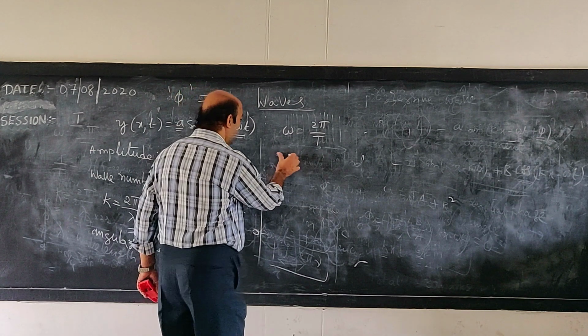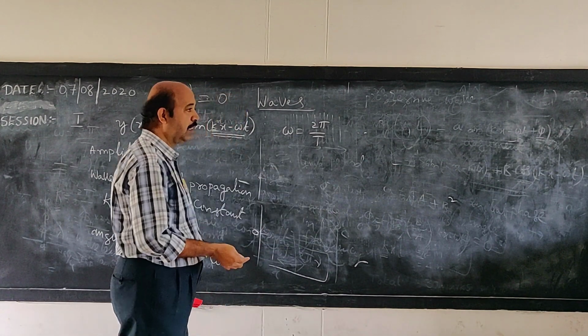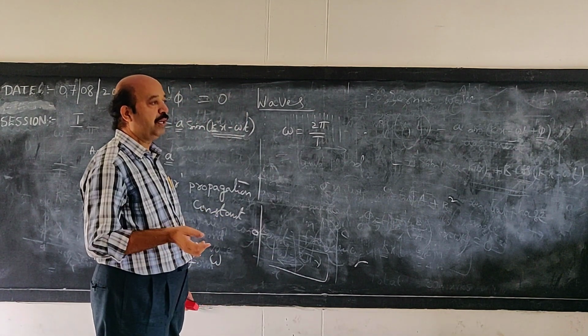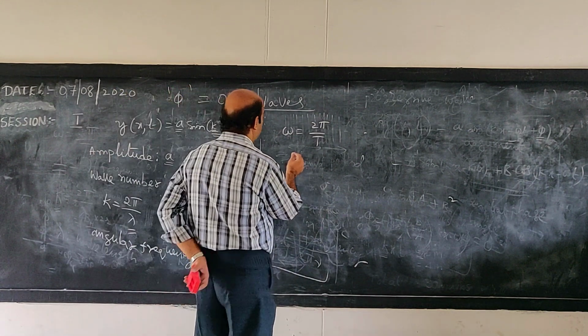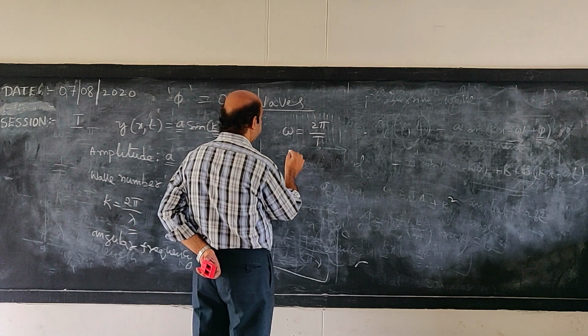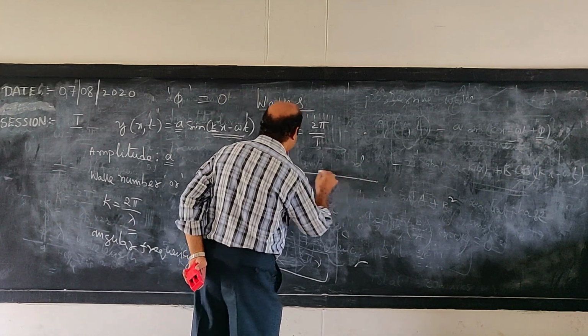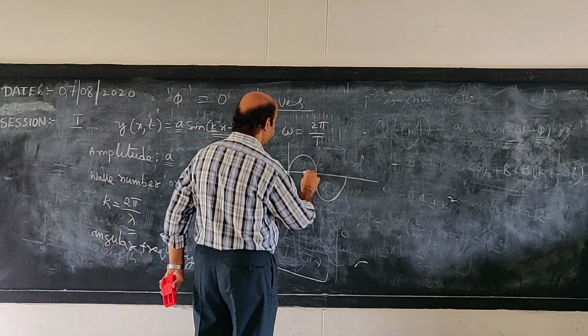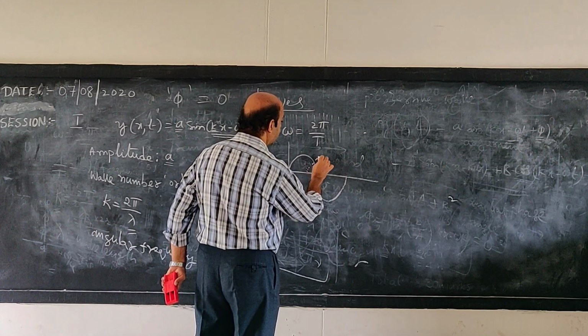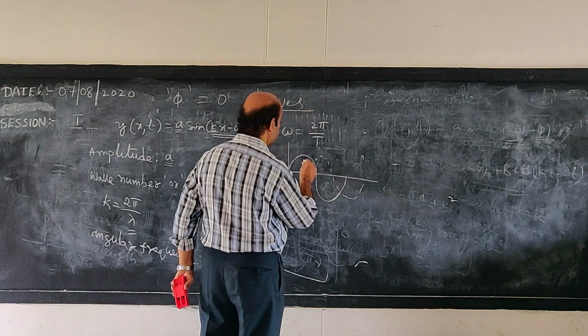But we will show you the relation between the wave velocity, frequency and wavelength. Let us suppose a wave initially is like this. After some time, it has moved to some other position.